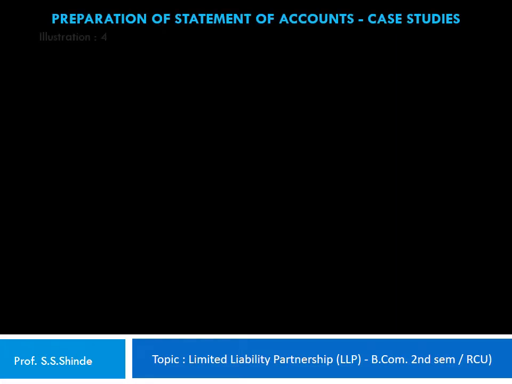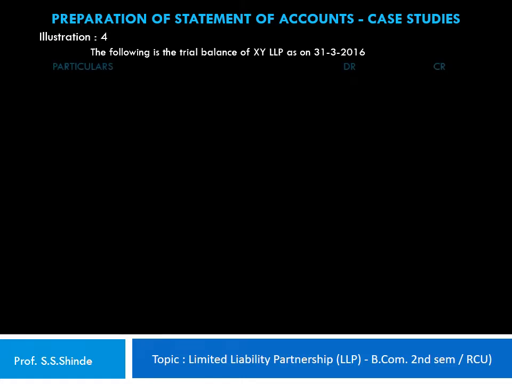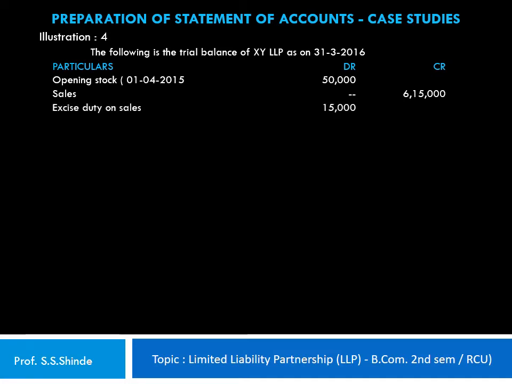Let's take up another illustration for the preparation of the statement of accounts for an LLP. Now the following is the trial balance of XY LLP as on 31st of March 2016. Opening stock as on 1/4/2015 is 50,000. Sales 6,15,000. Excise duty on sales 15,000. Interest from bank 7,500. Purchases 3,27,500. Purchase return 7,500.